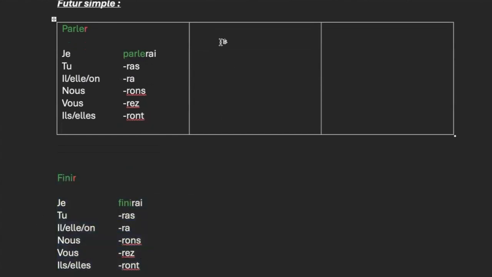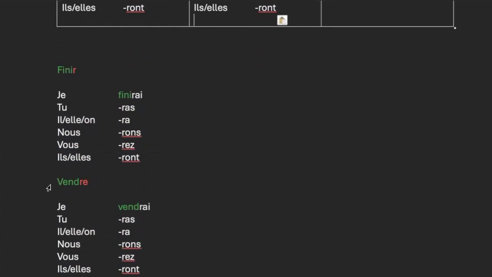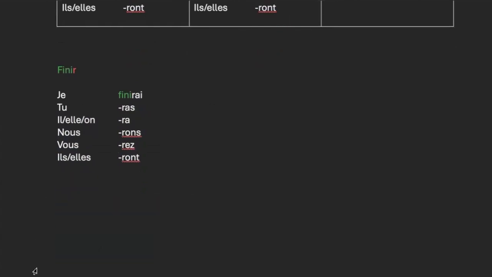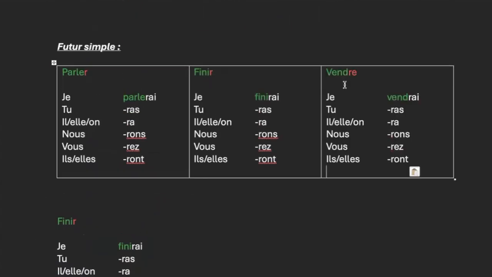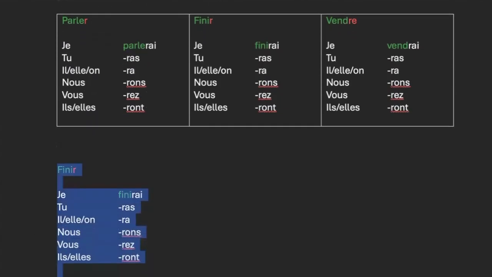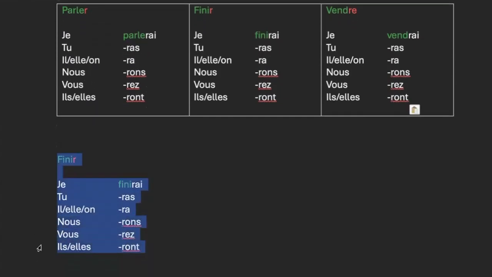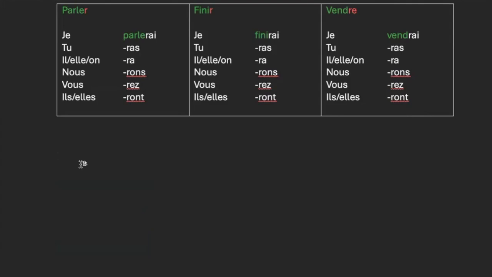Control V, and the last one. I don't know why I didn't do Control X. Control V. Okay. And so now, on peut mettre les verbes irréguliers.